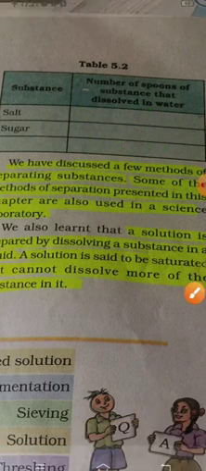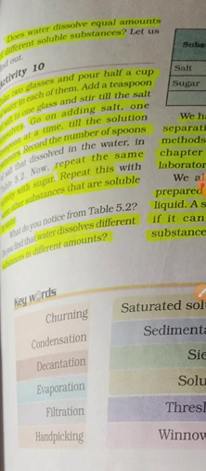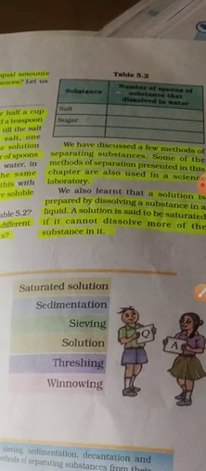So children, at the start of this page they asked us, does water dissolve equal amounts of different soluble substances? Water does not dissolve equal amounts of substances in it.